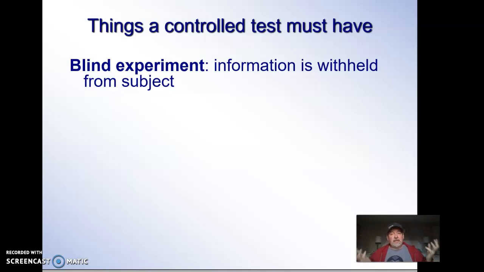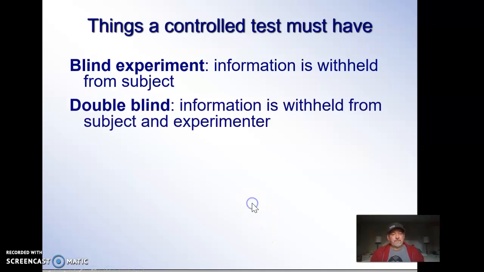So if it's a blind test, that means you don't know what you're getting. Obviously, you'd know that you're not getting a drug, but if you were getting a placebo or the real drug, you wouldn't know. It would be blind. The gold standard of experiments, though, is a double blind. What a double blind means is not only do you not know what you're getting, I, as the experimenter, the person giving you the drug, don't know what you're getting.